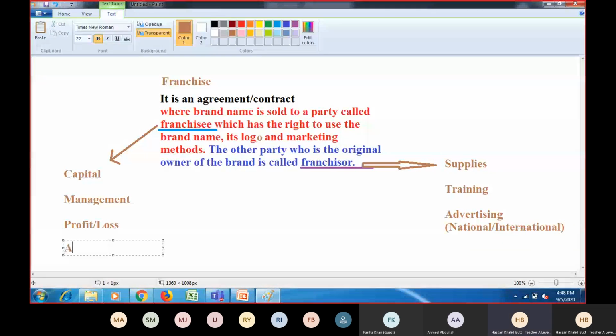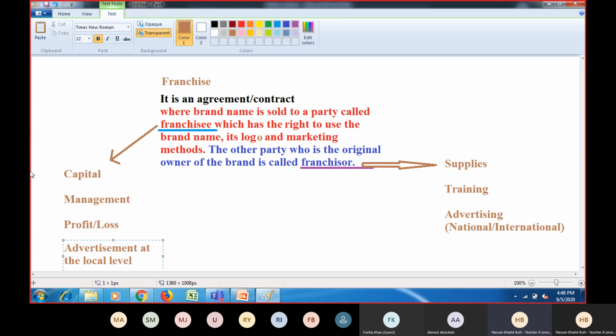Obviously to promote their outlet. But national and international advertising, which is very expensive, is done by the franchisor, again to maintain the same global image. Because if each franchisee starts doing it, it may affect the image of the business, because the advertisement will not be unified, and maybe a mixed kind of image will be conveyed to people all over the world. So that is why a franchisor takes that responsibility.